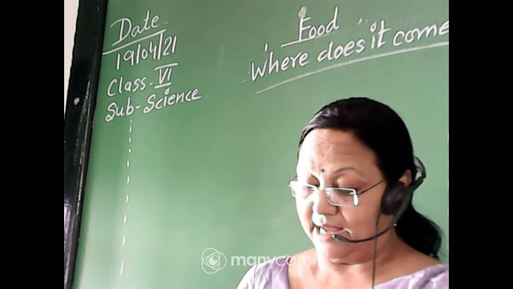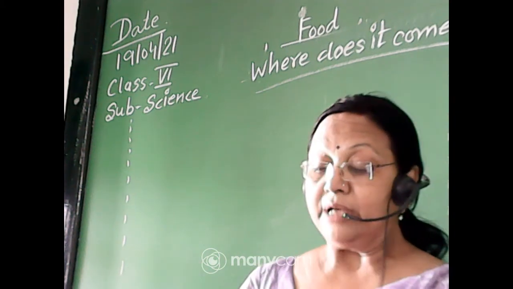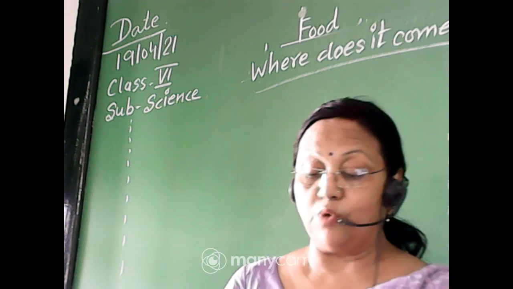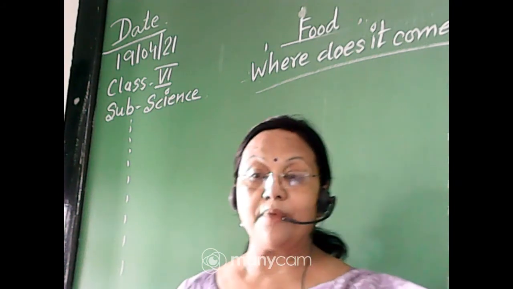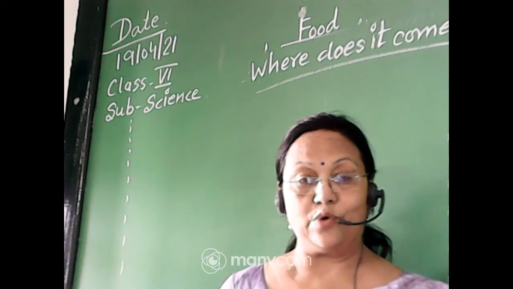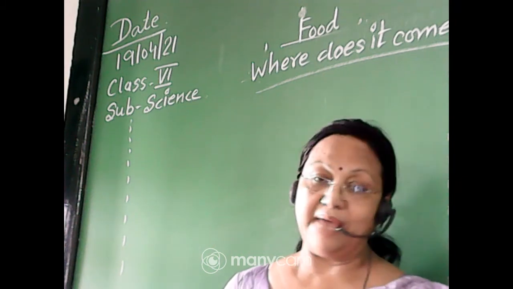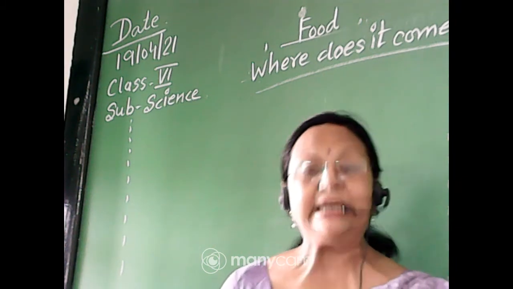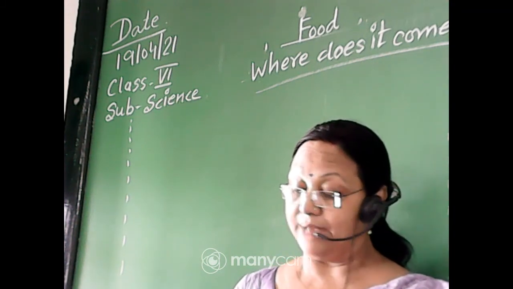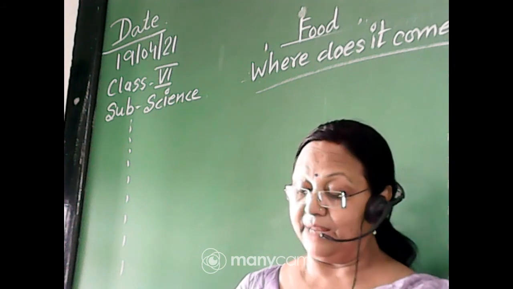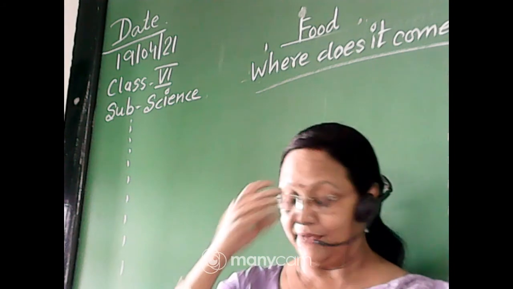We know that there are many among us who do not get sufficient food. We need to find ways by which more food can be produced in the country. In our school, I hope all of you get sufficient food at home, but sometimes you do not like to eat all kinds of food. So maybe there is a lack of nutrients in your body due to your choices. We need to ensure that food is made easily available to each one of us. So these are all the things we should discuss.